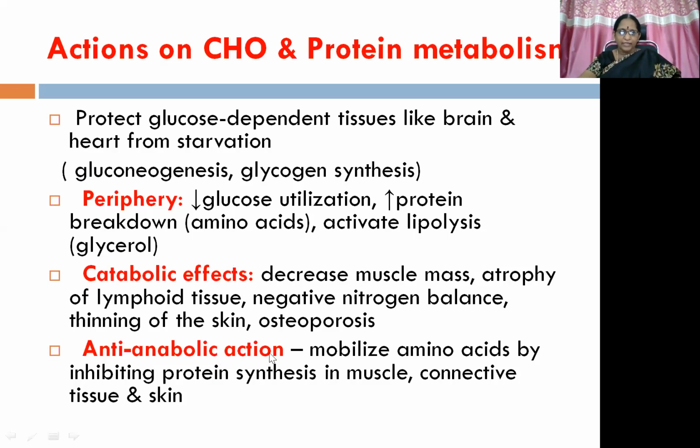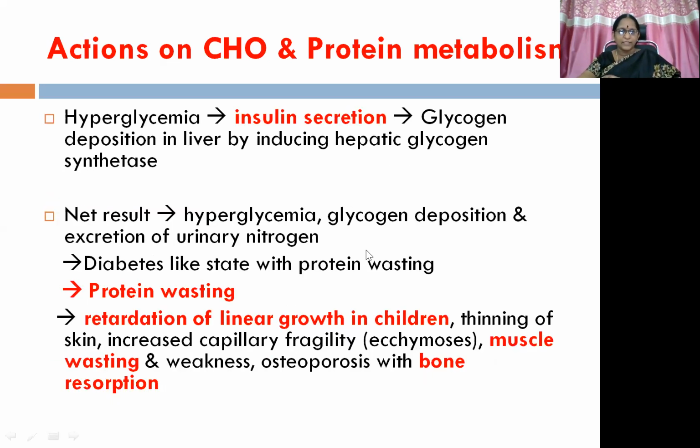Then anti-anabolic action can give rise to mobilization of amino acids by inhibiting protein synthesis in muscle, connective tissue, and skin. So glucose synthesis, glycogen synthesis, excessive production and reduced peripheral utilization, protein catabolic action, and lipolysis also. These are the main actions that we can see.